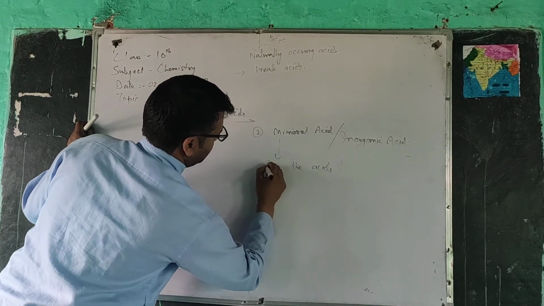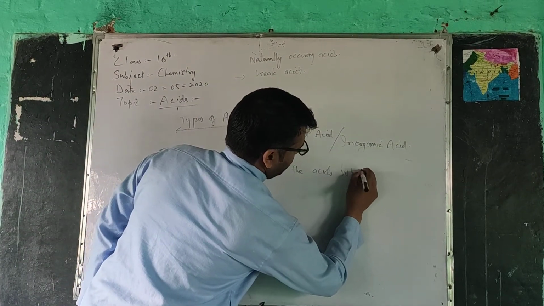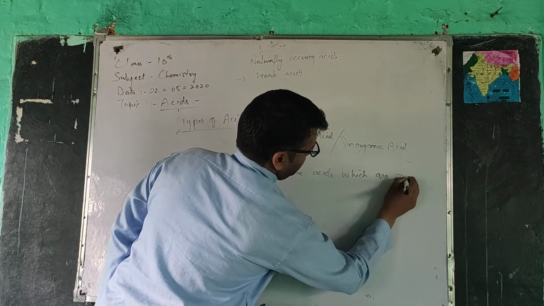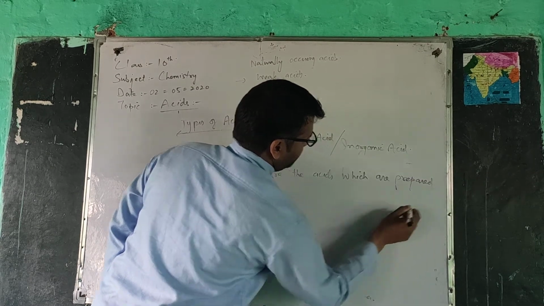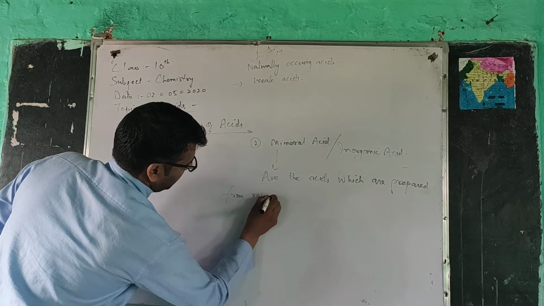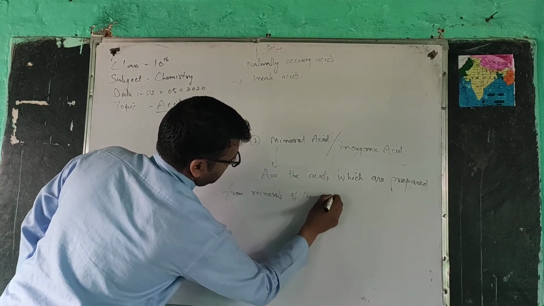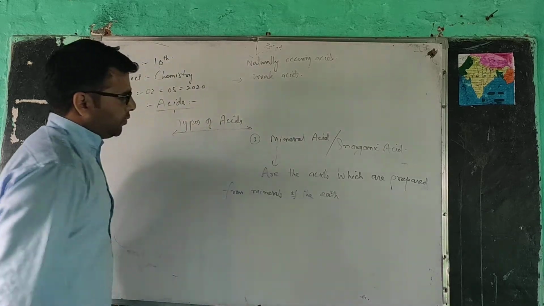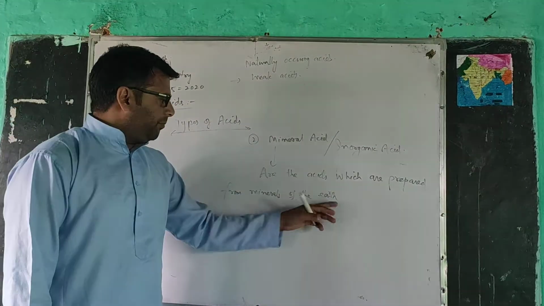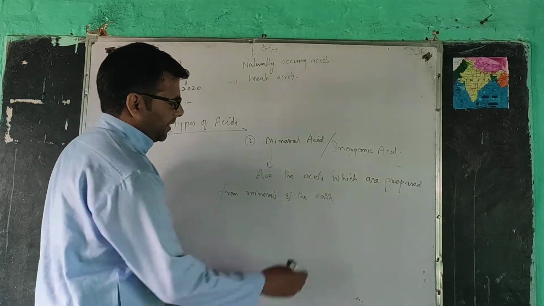These are the acids which are prepared from the minerals of the earth. So these acids are called mineral acids.